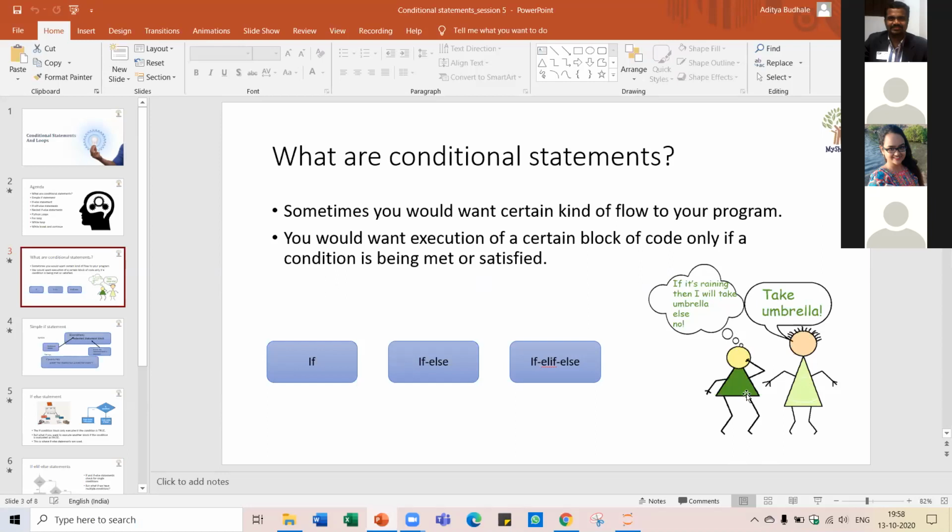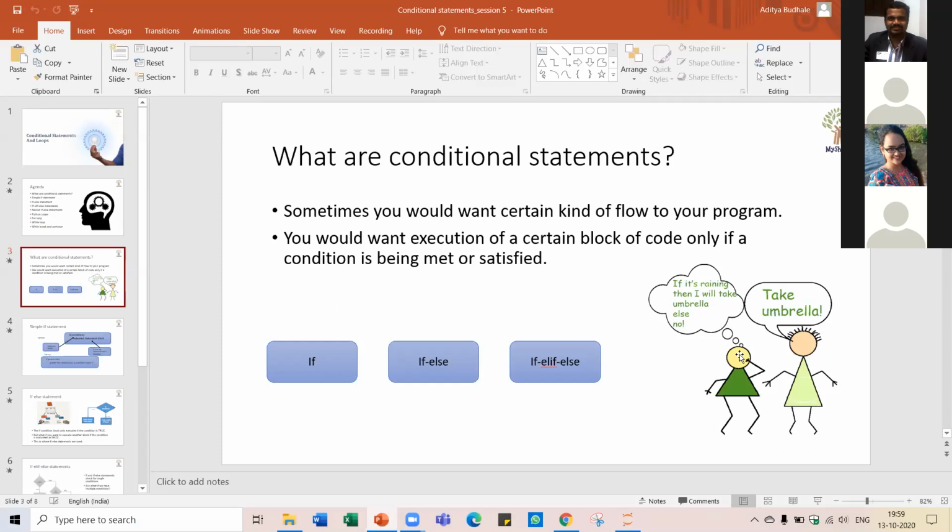But the boy decides that only if it is raining will he take the umbrella, else no. So the action of taking the umbrella is executed depending on whether or not it rains. Here our condition is the raining, and only if it is true will he execute his task of taking the umbrella.